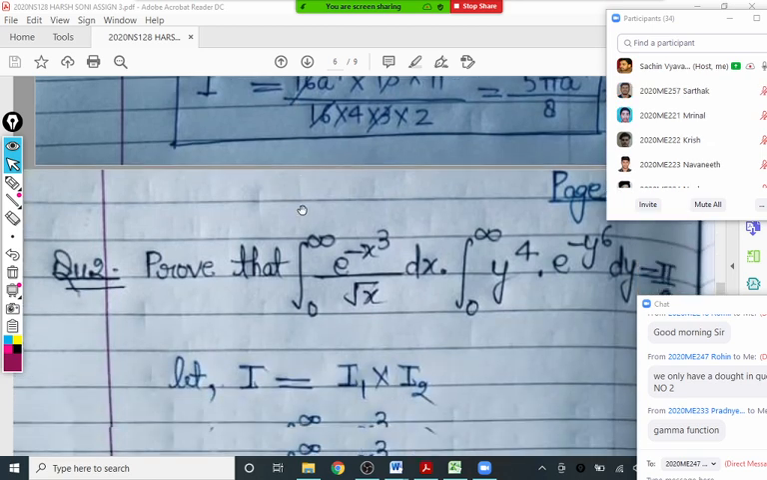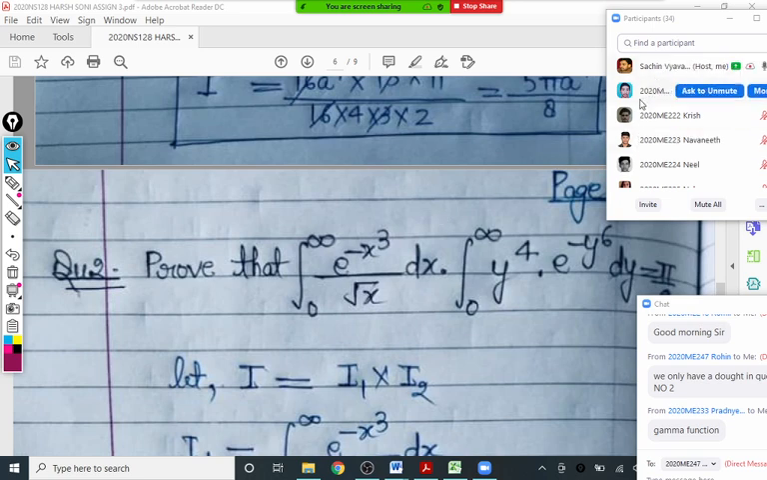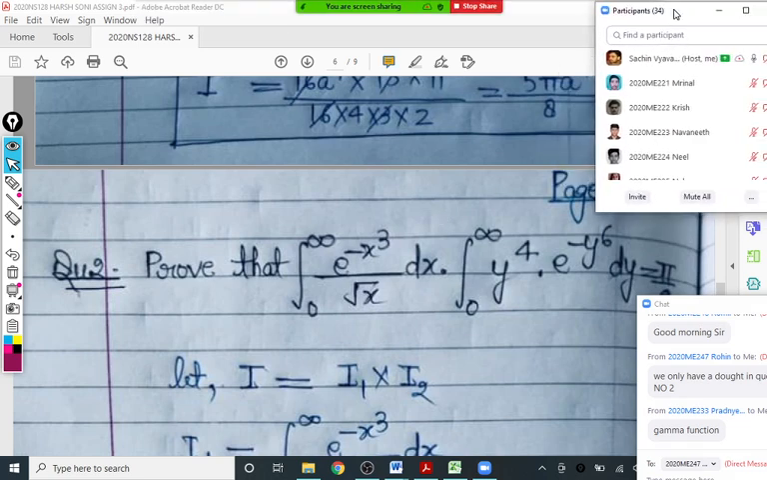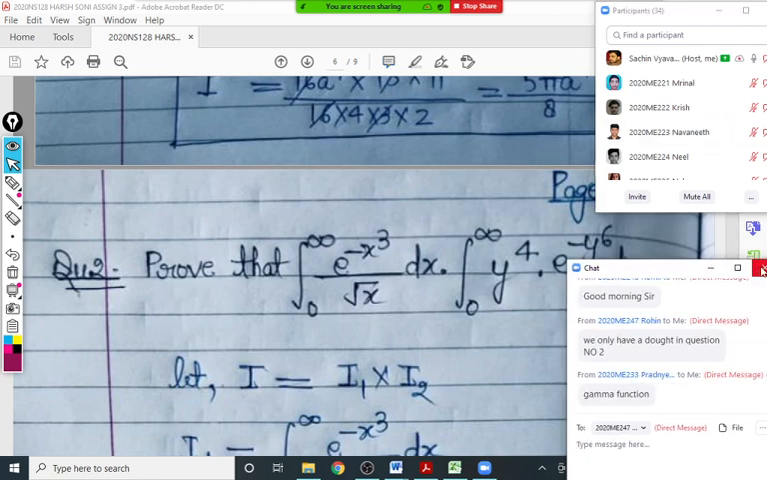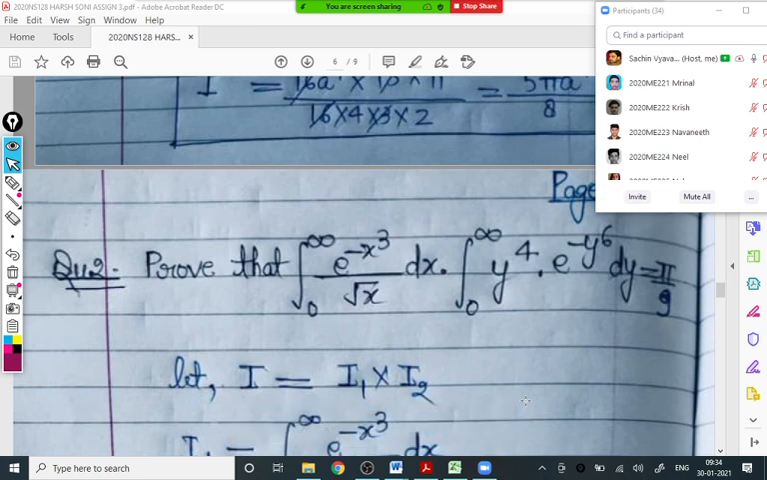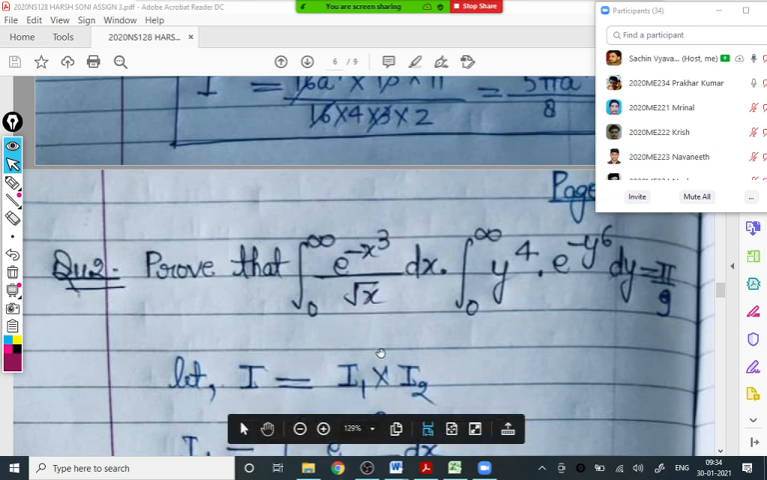So question number 2 is a little different. Definitely, the chances of such questions coming in the exam are very less. So the question is: prove that integration 0 to infinity e raised to minus x cube upon root x dx into integration 0 to infinity y raised to 4 e raised to minus y raised to 6 dy is pi by 9. That we have to prove here. First of all, it is considered as I1 and I2.